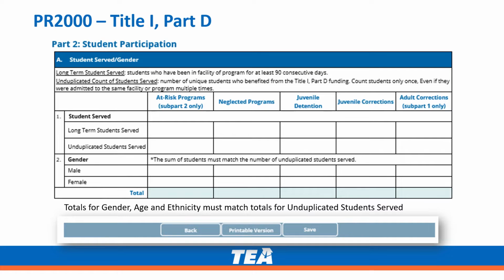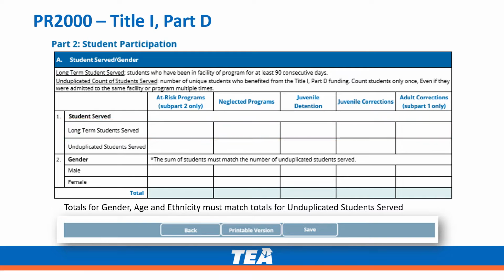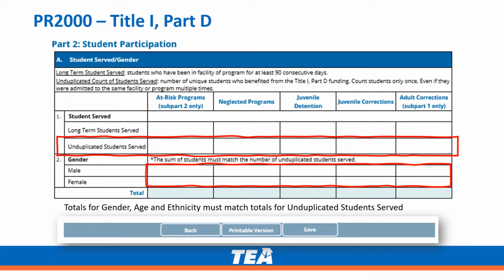Part 2, Student Participation. The LEA will report student participation. In terms of long-term students served, this is the number of students who have been in the facility or program for at least 90 consecutive days. The LEA will also be asked to provide an unduplicated count of students served. If the student comes in and out of the program more than once, the student will still be only counted once in the unduplicated student count.